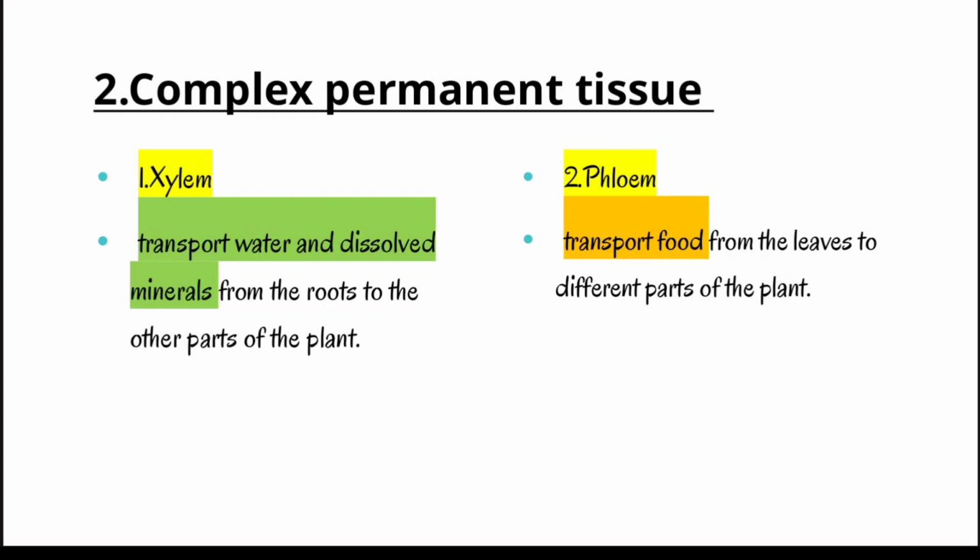There are two types of complex permanent tissue: xylem and phloem. What is the main function of xylem in plants? Xylem transports water and dissolved minerals from the roots to the other parts of the plant. What is the main function of phloem? Phloem helps in the transportation of food from leaves to the different parts of the plant.